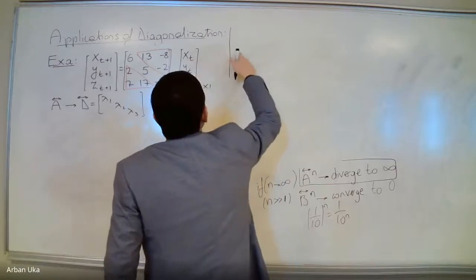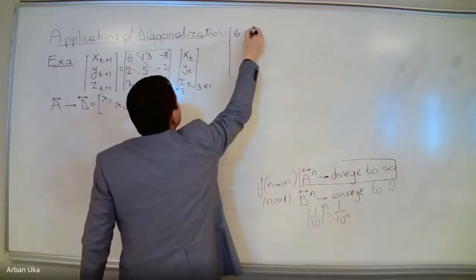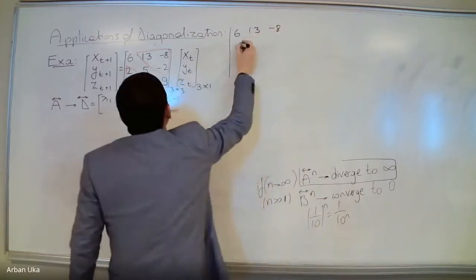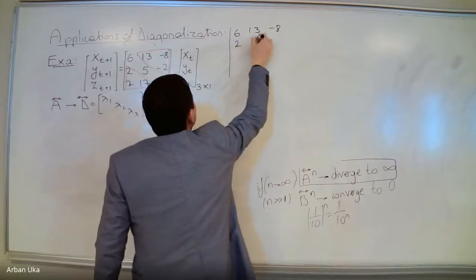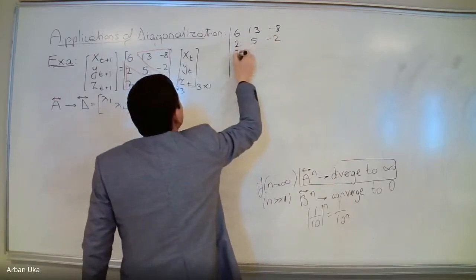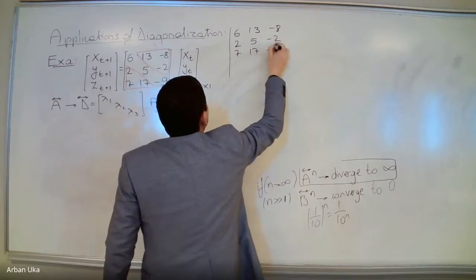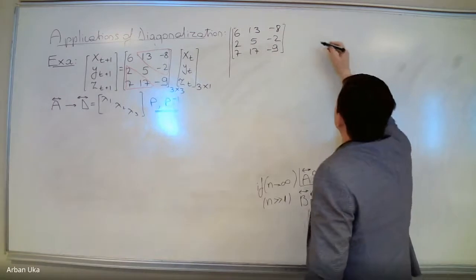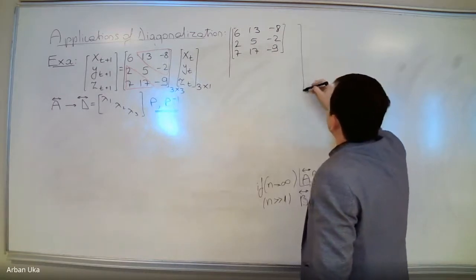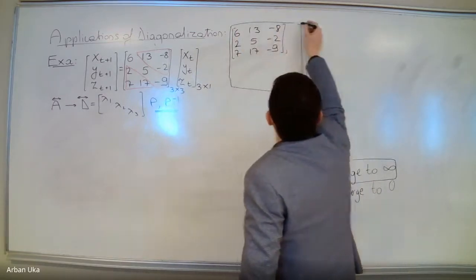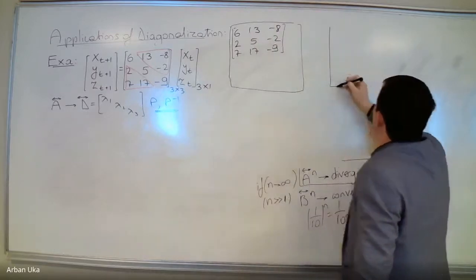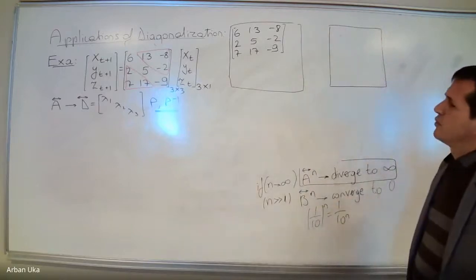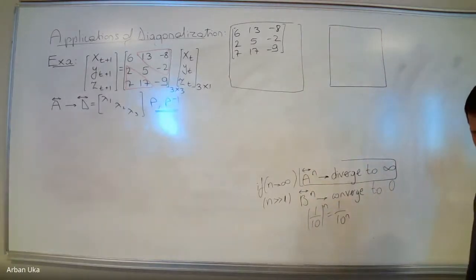Now, at this stage, we can write the standard basis here, which is 6, 13, minus 8, 2, 5, minus 2, 2, 5, minus 2, 7, 17, minus 9. Okay, so here we have the standard basis, and we want to construct the best basis, which can help us solve this problem more easily.